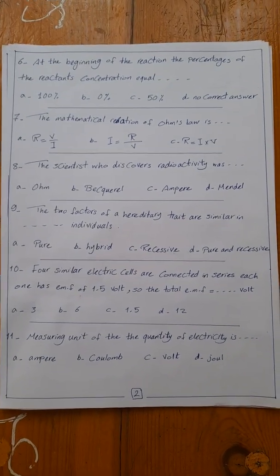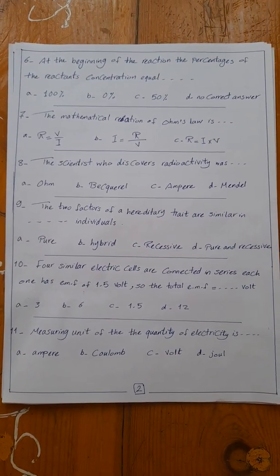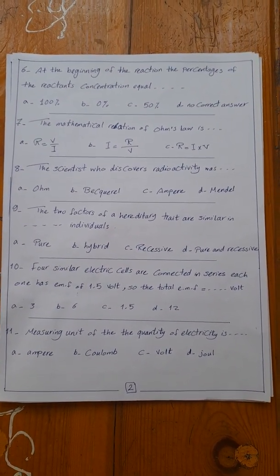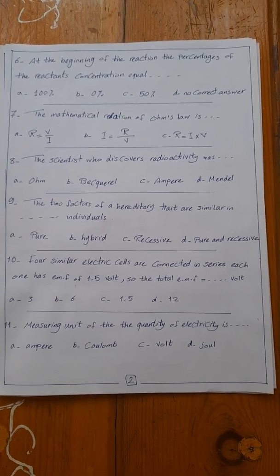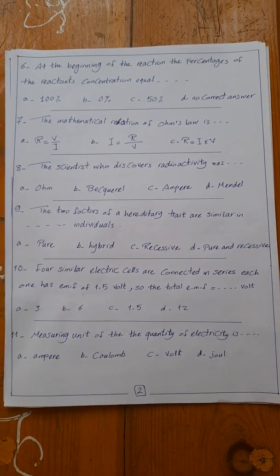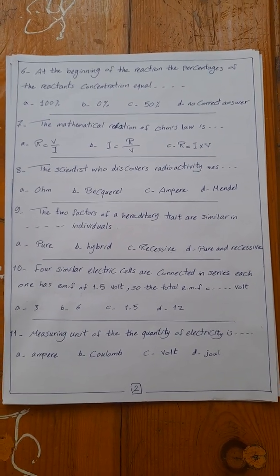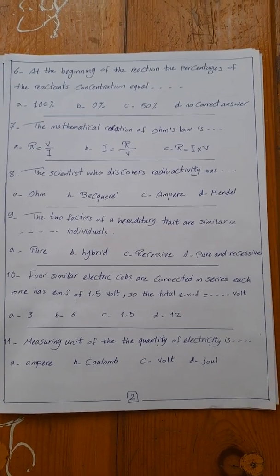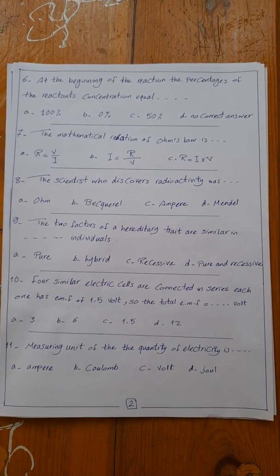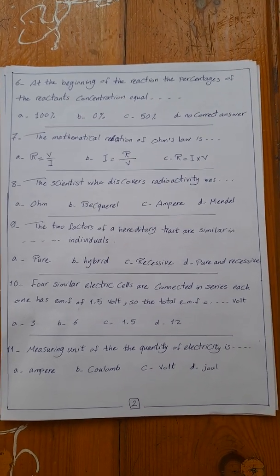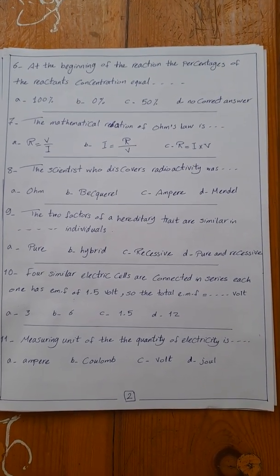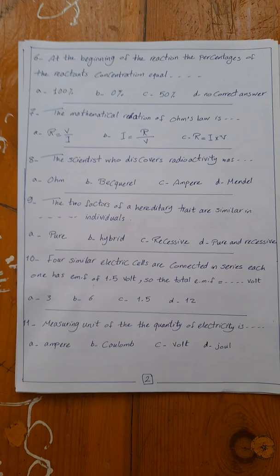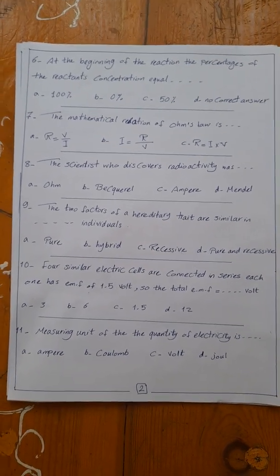Number 9. The two factors of a hereditary trait are similar in space individuals: pure, hybrid, recessive, or pure unrecessive. If the two factors that control the genes or the hereditary trait are similar, the individual is called pure individual. But if they are different, the individual is called hybrid individual. So the answer here is pure.